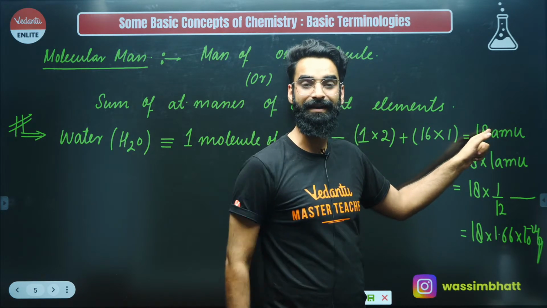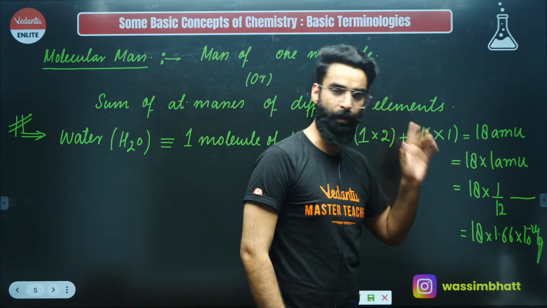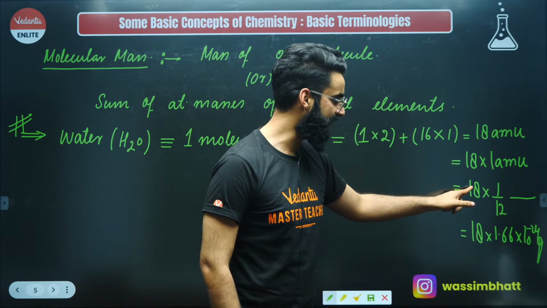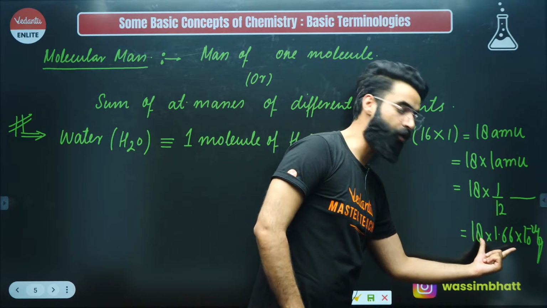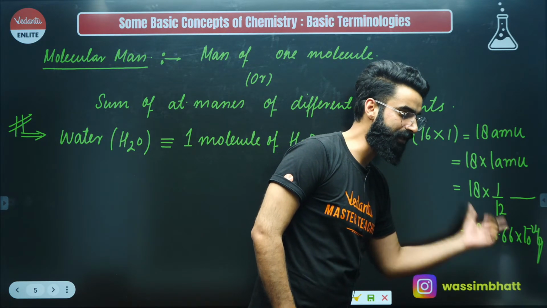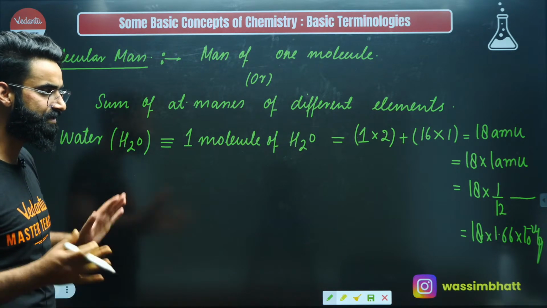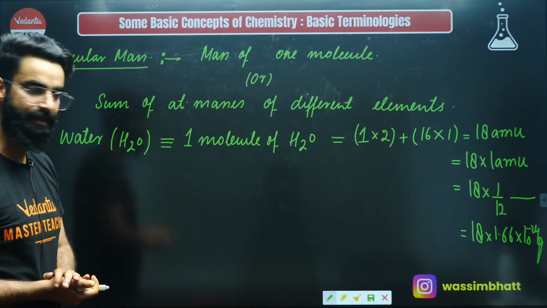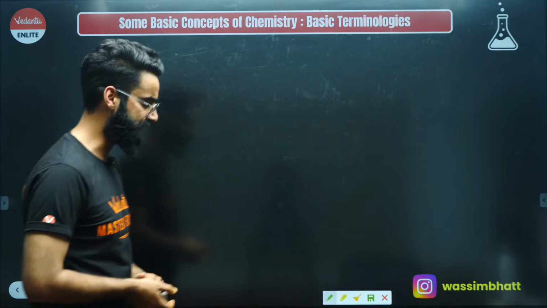What does it mean exactly? It means one molecule of water is 18 times heavier than 1 AMU, or you can say one molecule of water is 18 times heavier than 1/12 of mass of carbon 12 atom. And this term which you got over here, this is basically the mass of one water molecule in grams. That's all, right? Yes, isn't it simple, my dear people? Isn't it simple and basic? Yeah, perfect. So let me take few more examples so that it gets clear to you.